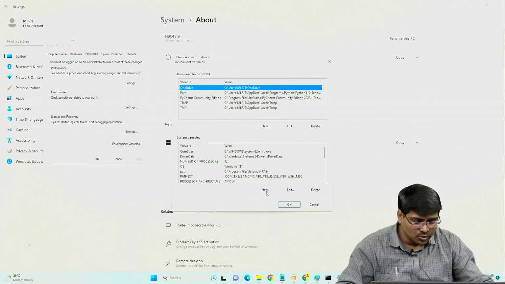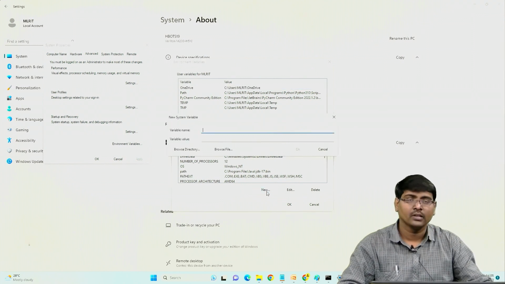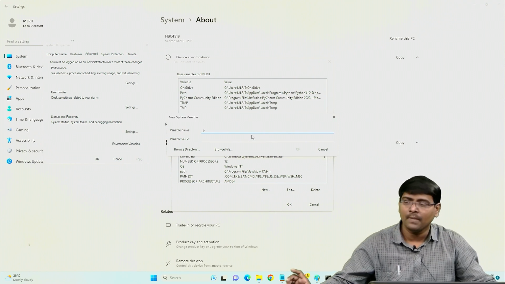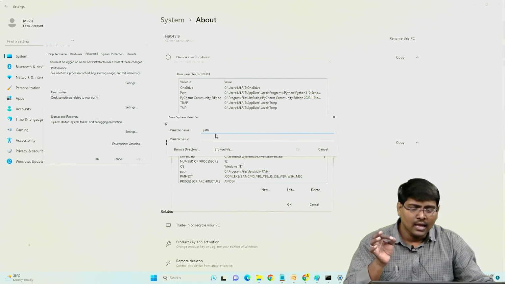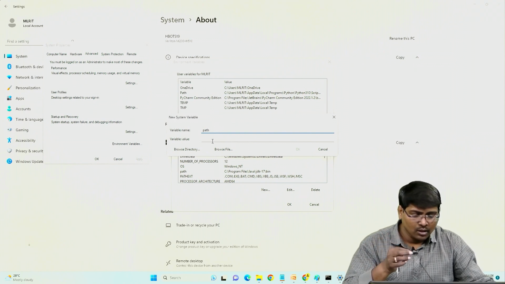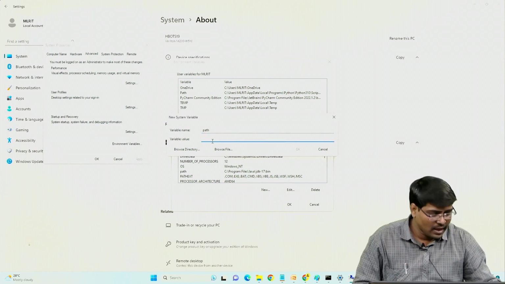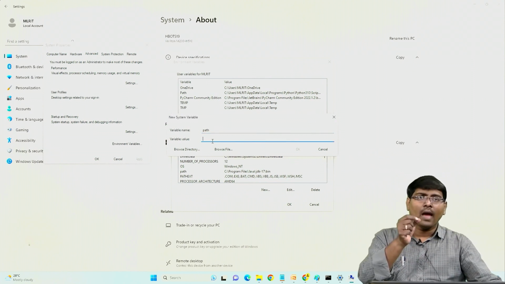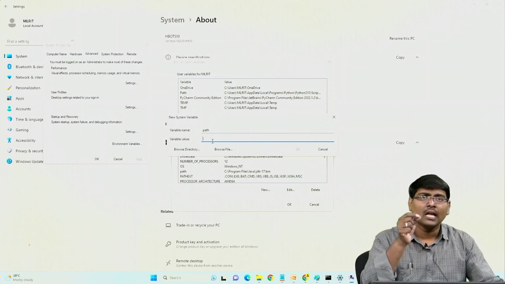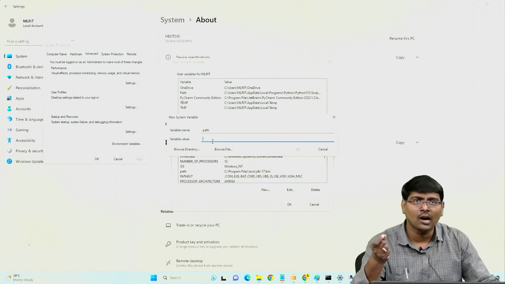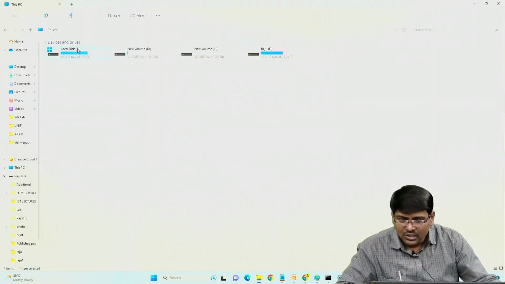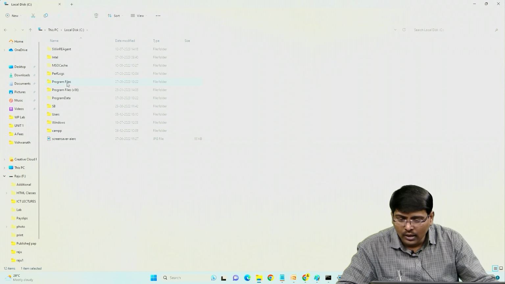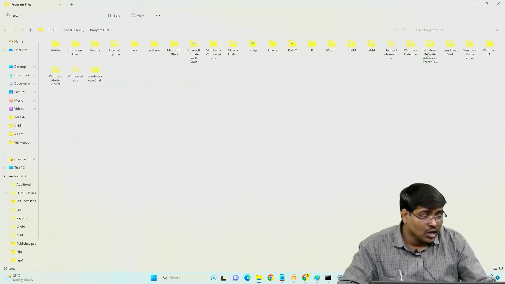Here the option is new. Select the option new. Give the variable name as path. Everyone remember, the variable name is path. What is the variable value? The variable value is simply the location where your Java is installed. Go to My Computer, C drive, here program files, there Java.